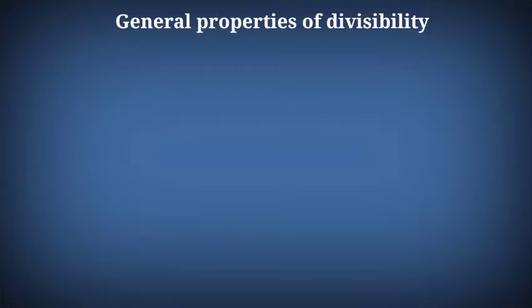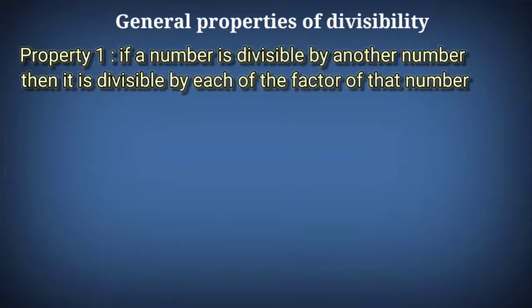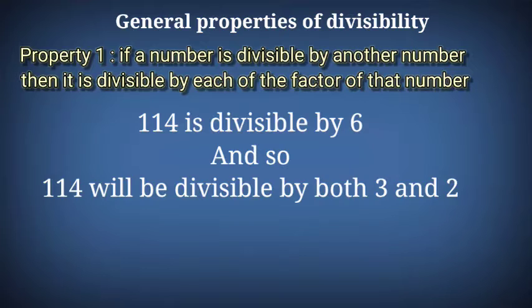Now let's discuss some general properties of divisibility. The first property says that if a number is divisible by another number, then it is divisible by each of the factors of that number. For example, 114 is divisible by 6. So 114 will be divisible by both the factors of 6, that is 3 and 2. So 114 also will be divisible by 3 and 2.